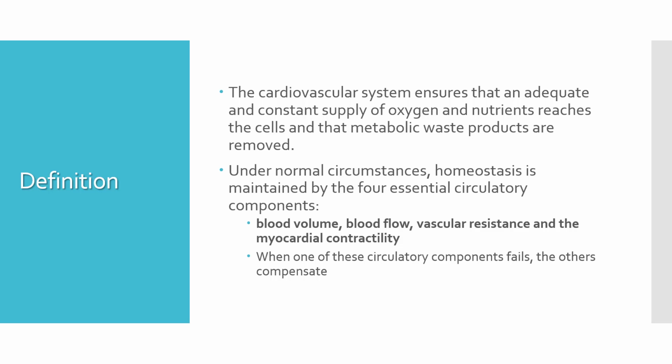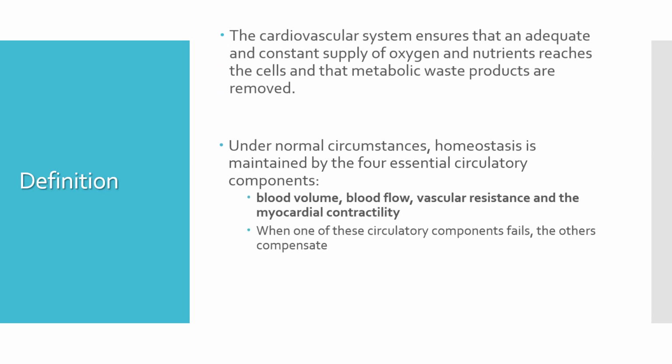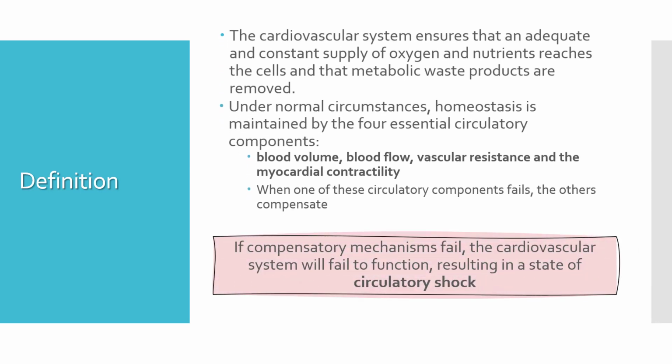Homeostasis is maintained by the four essential circulatory components, which are blood volume, blood flow, vascular resistance, and the myocardial contractility. When one of these circulatory components fails, the others compensate. Shock develops when this compensation fails. So if the compensatory mechanisms fail, the cardiovascular system will fail to function, resulting in a state of circulatory shock.